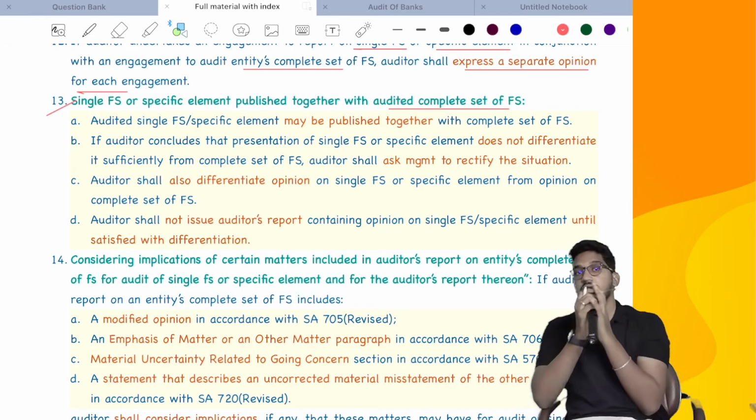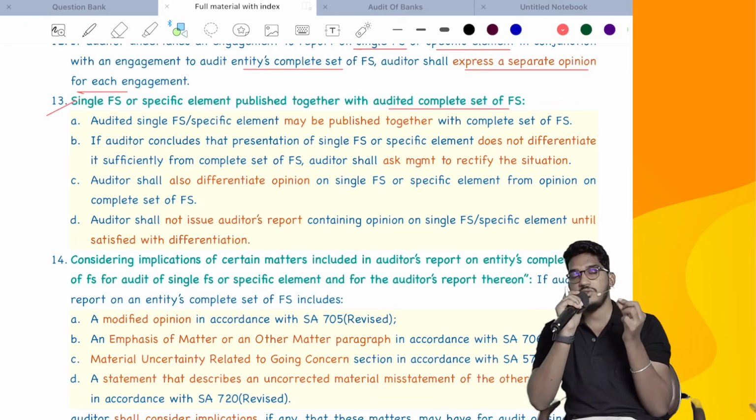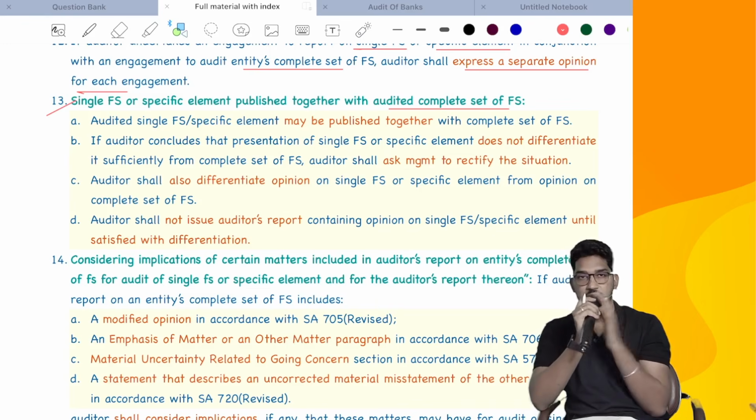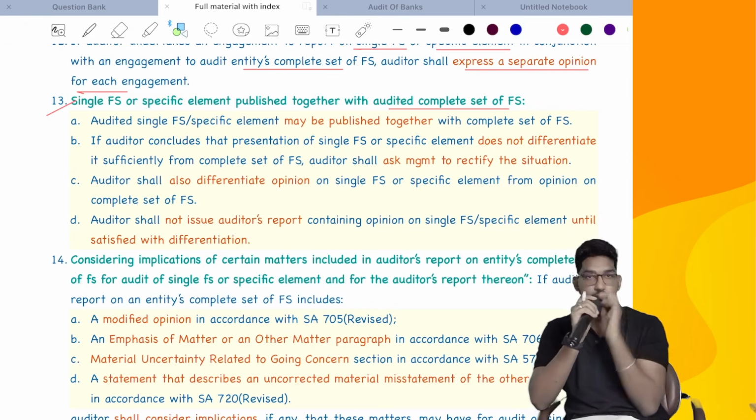Why? Because sometimes what will happen is, on the main audit report there could be, I could say, true and fair. But I felt that in the single financial statements using true and fair is not appropriate. I use different phrases. So should the management differentiate it or mix both together? They have to differentiate. If they mix both together, what will happen? People will feel that even that single financial statement also has expressed a true and fair view.